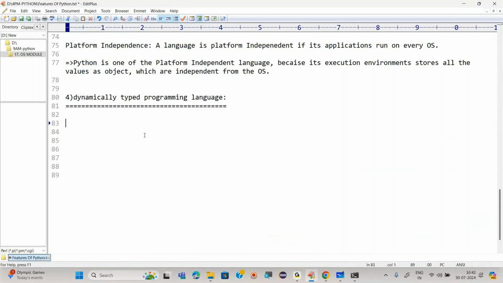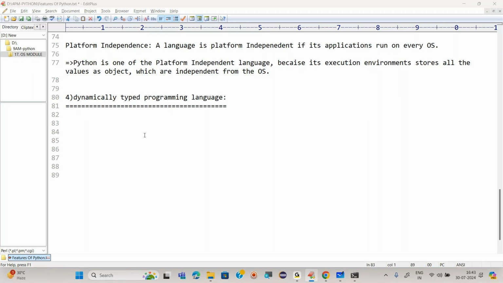We do not need to declare the data type. Simple. Dynamically typed language is nothing but where we do not need to declare the data type. Where do we need to declare the data type? Those programming languages are known as static typed languages.